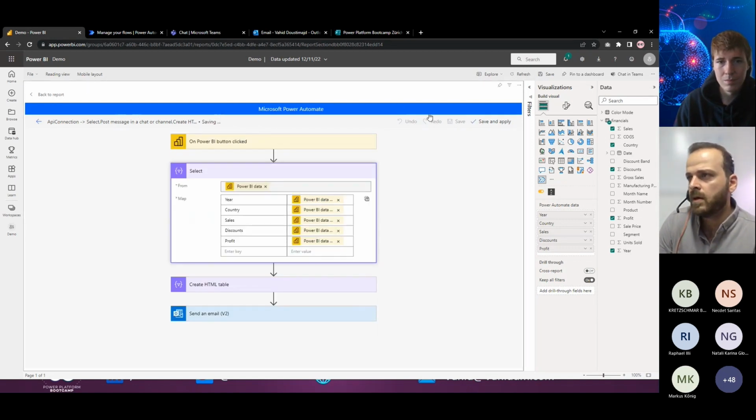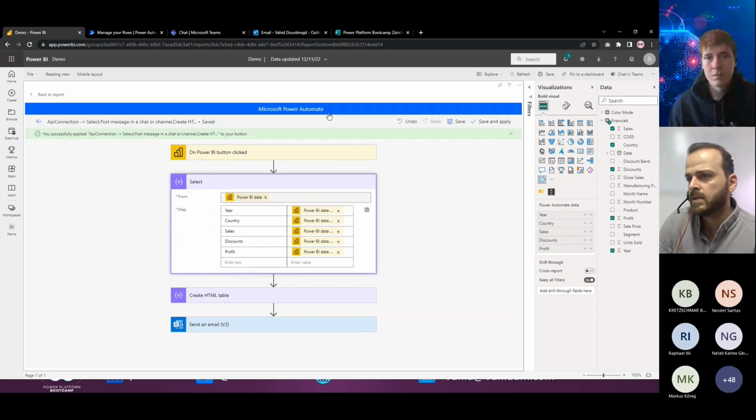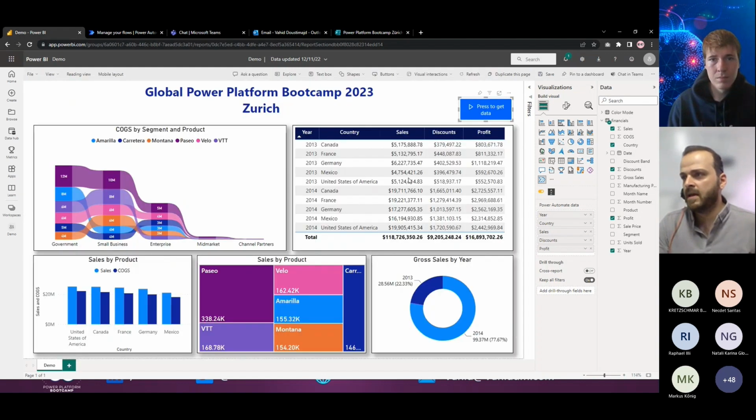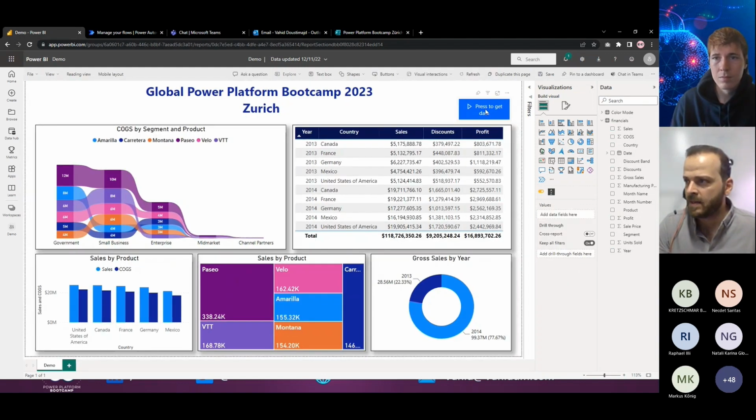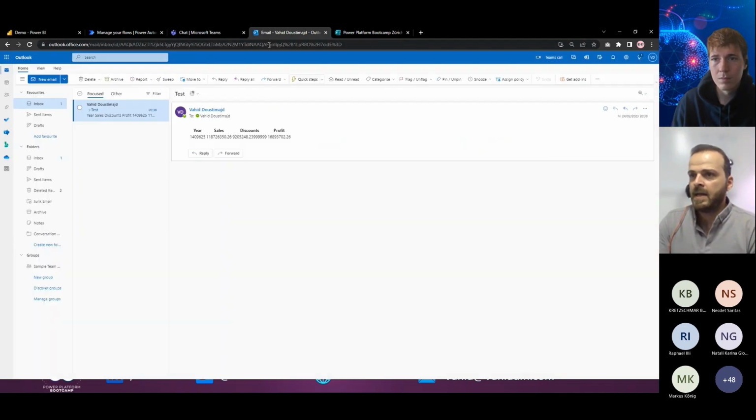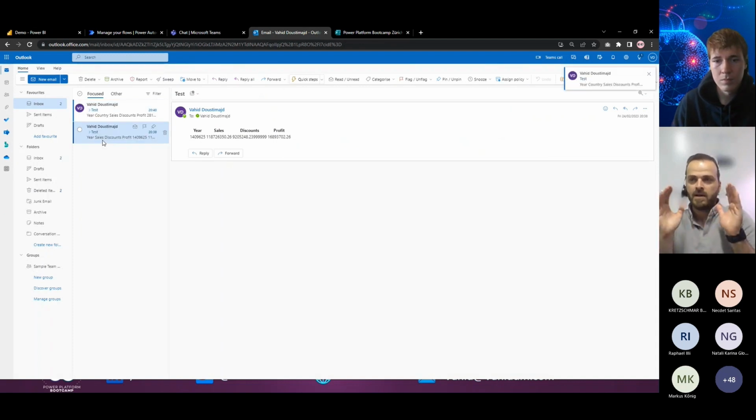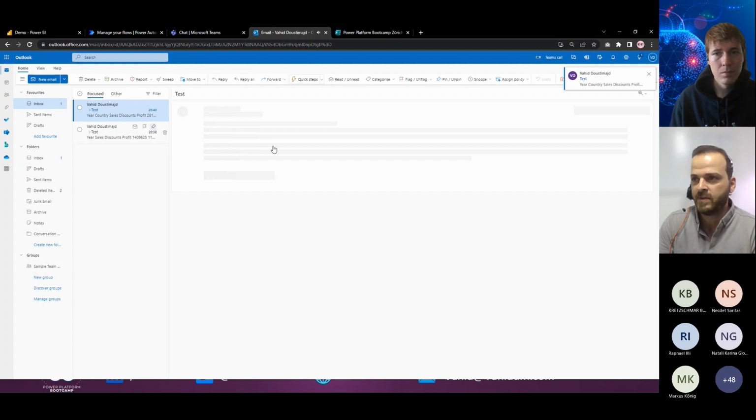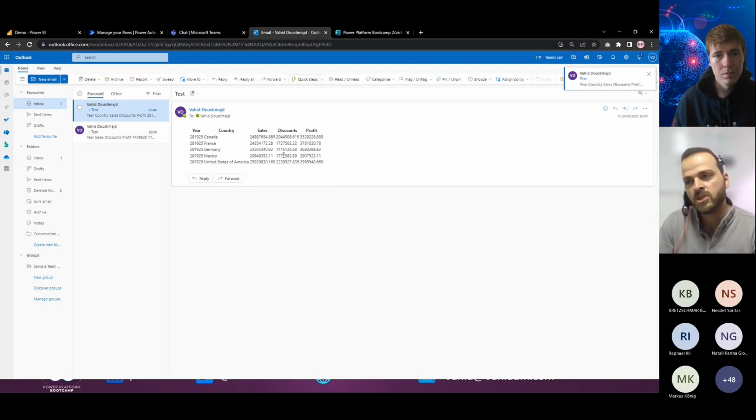So save and apply. Saving. Okay, done. Let's run that again. So now we have the button. The end user can click on that one, and then they will receive an email with the table inside the body of that one. So you can see this information here.